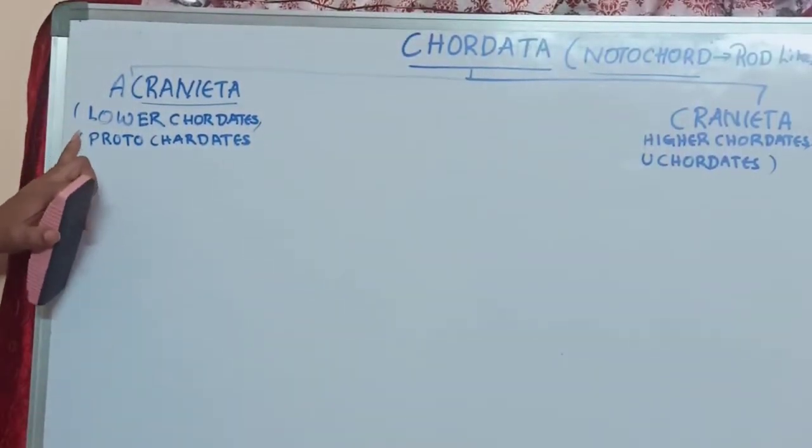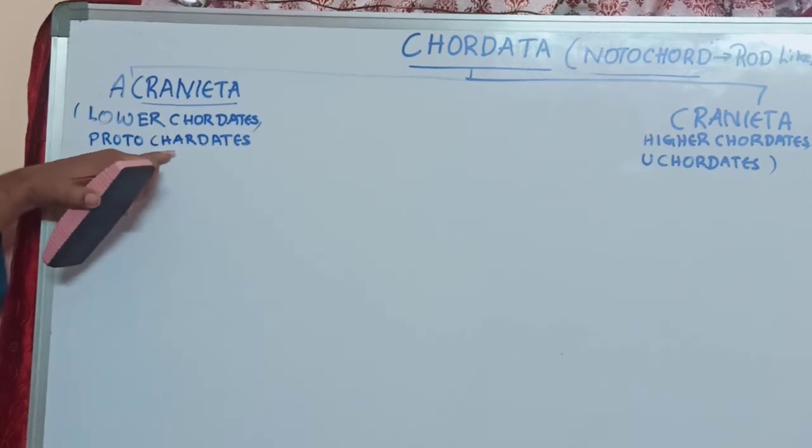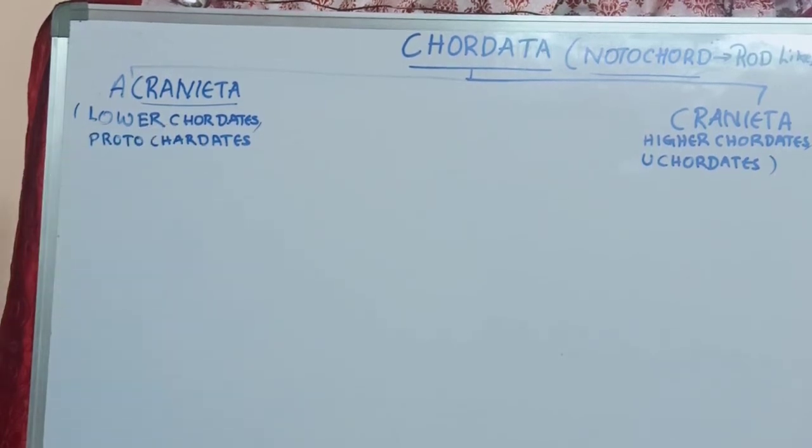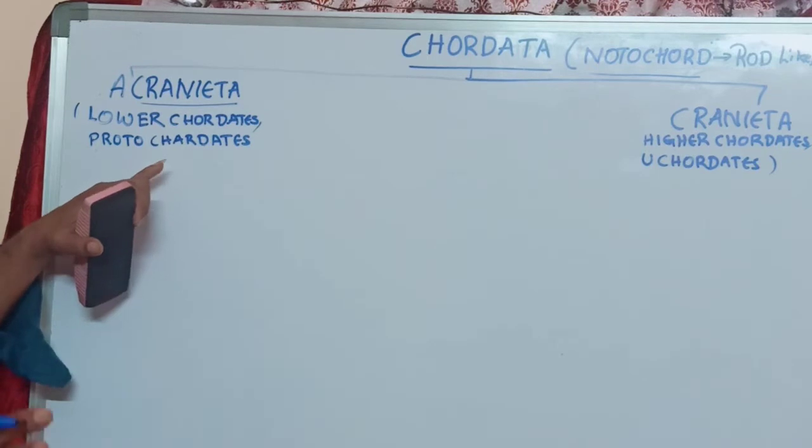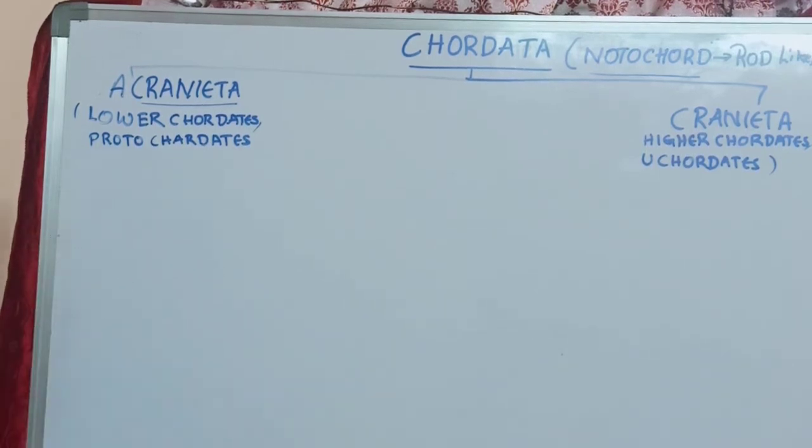Protochordates are primitive, starting chordates. In these organisms we will observe the structure of notochord. In some organisms, especially the lancelets, notochord is present throughout their lifetime, which we will see when discussing the characteristics.